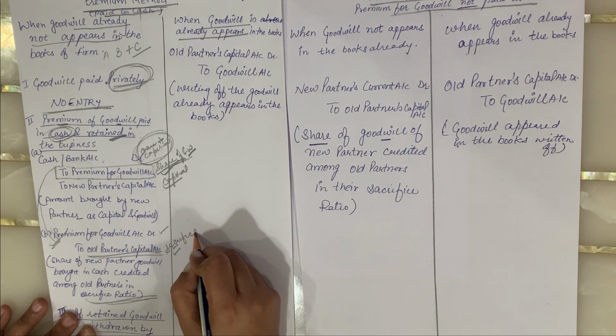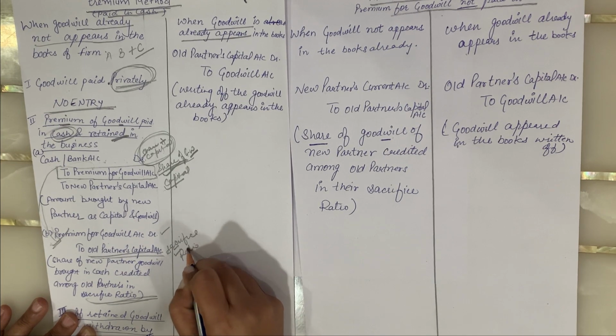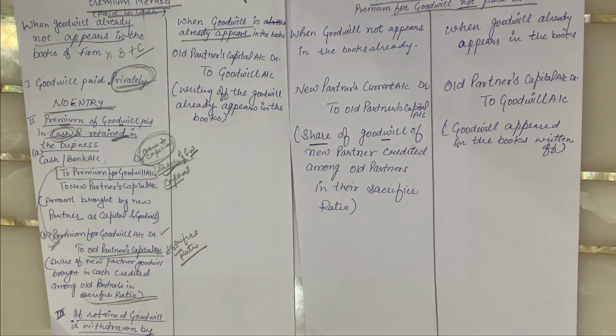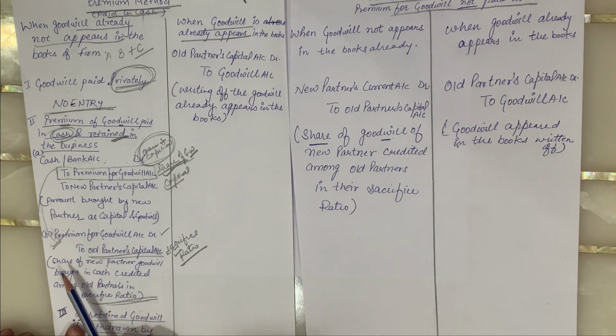In their sacrifice ratio. Please don't forget and don't get confused. In the sacrifice ratio only it is to be credited among the partners. So the narration is to be written over here: share of new partner's goodwill brought in cash credited among the old partners in their sacrifice ratio.